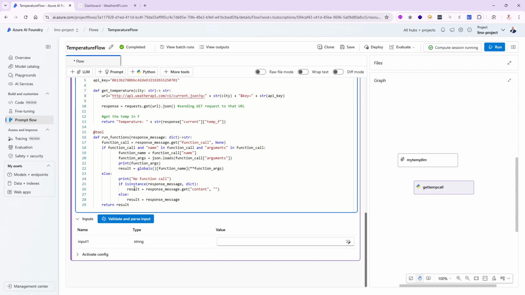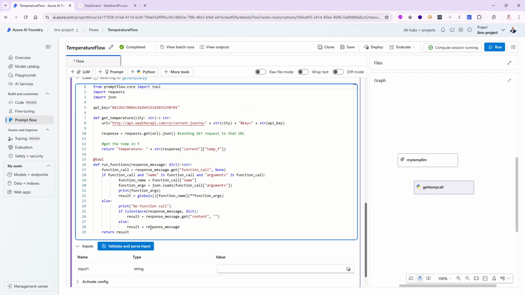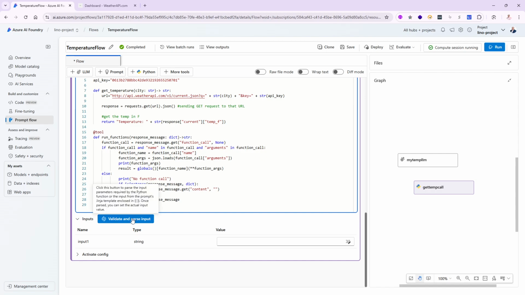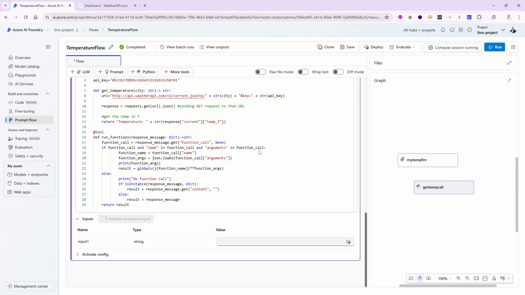So this is what the tool will be. This is what I'm counting on for this to happen. The important thing is if I validate and parse this input, if I did my job right, let's go ahead and parse it in here and validate it. I should be able to get the inputs that I decided on in here as well. Let's go ahead and do that. Yep, there you go, response message. And the response message will be what?